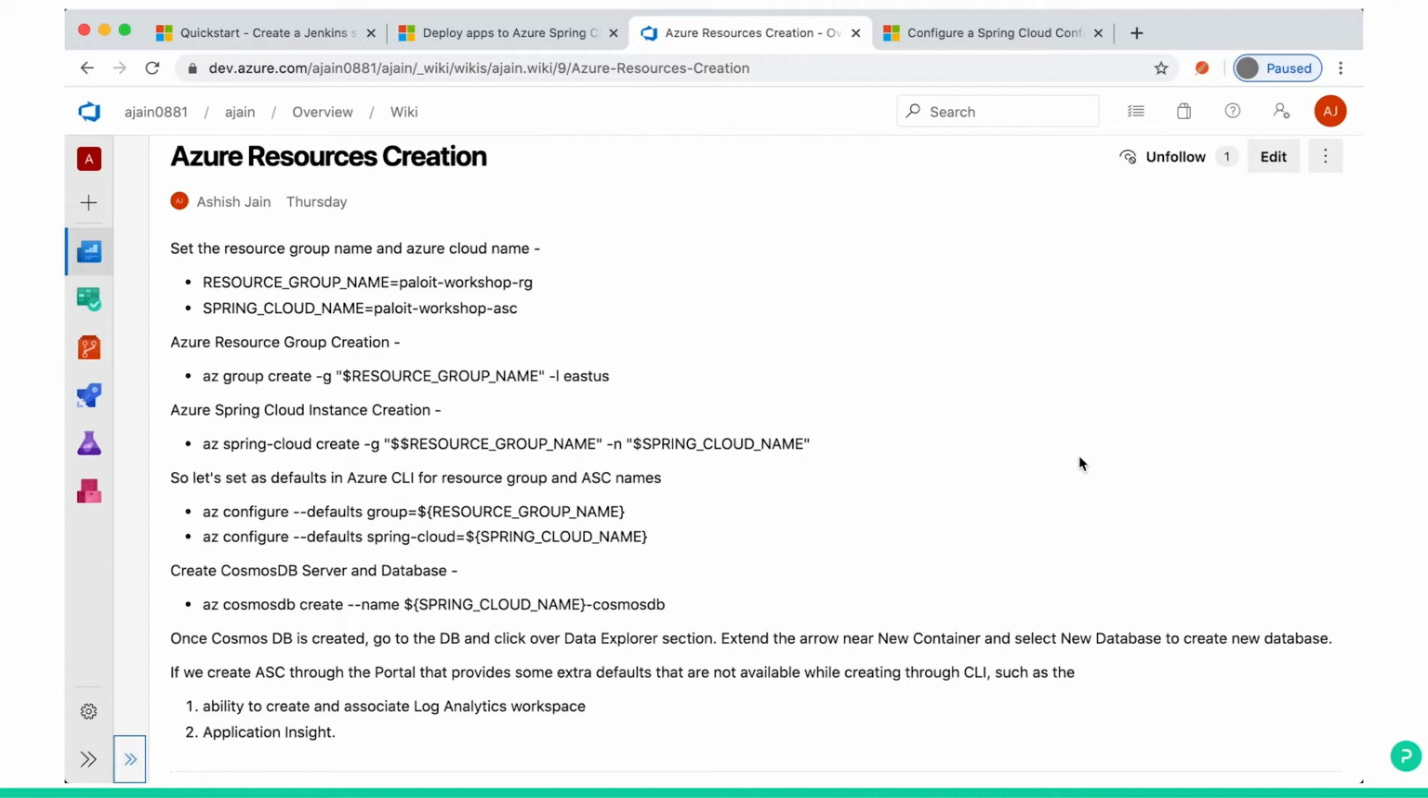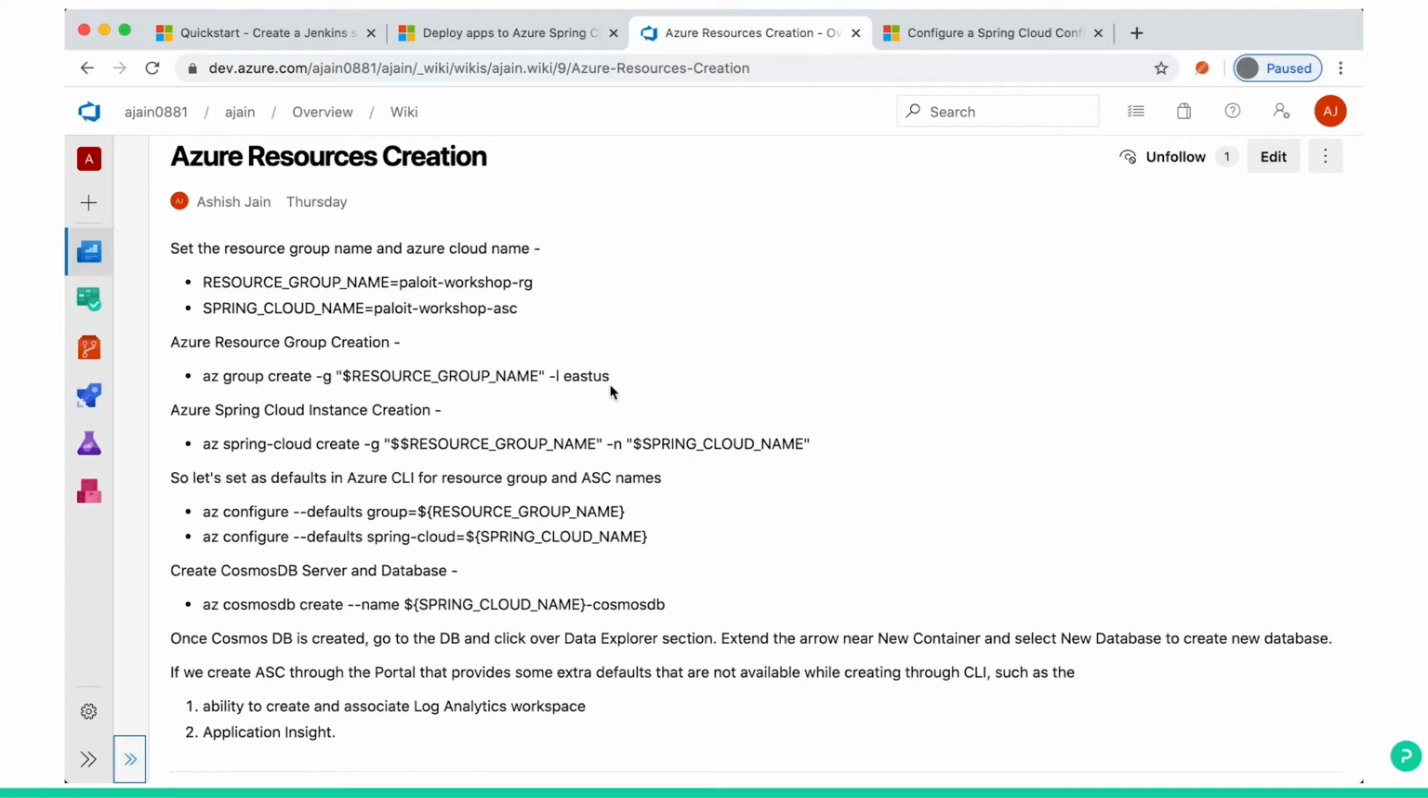So in this section, we will create the following components on Azure Spring Cloud. We'll create the resource group, the Spring Cloud instance, and the database server. Then we will go through the Azure portal and see all the components we have created. We will create these components through the CLI. So let's create the resource group first. I hope you already logged in to Azure CLI. In a previous section, we did that exercise.